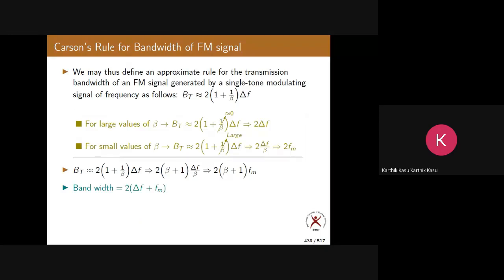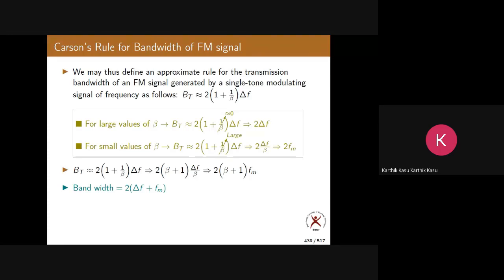So now, what is the basis for this bandwidth? How can you say that this is the bandwidth? What is the significance of this bandwidth formula? Can you tell me what I'm trying to say here? Anyone? Yesterday we made one point.